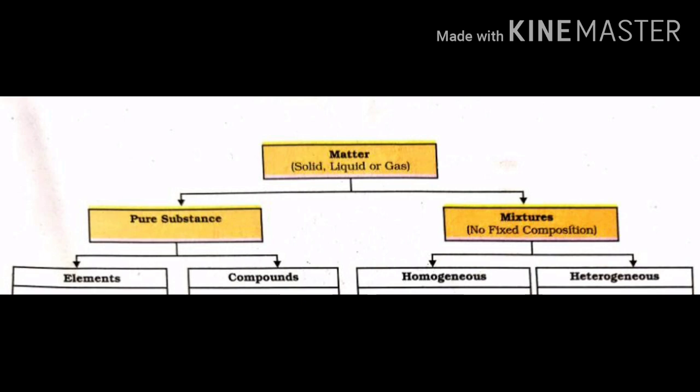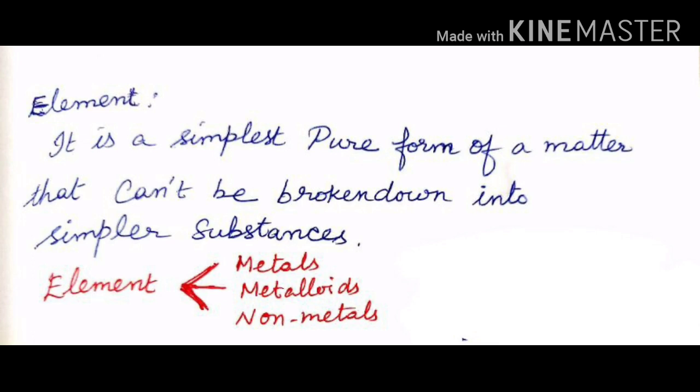Pure substances are further classified into elements and compounds. Similarly, mixtures are classified into homogeneous and heterogeneous mixtures. Elements are further classified into metals, metalloids and non-metals. Before discussing the lesson, let us learn what we mean by element.